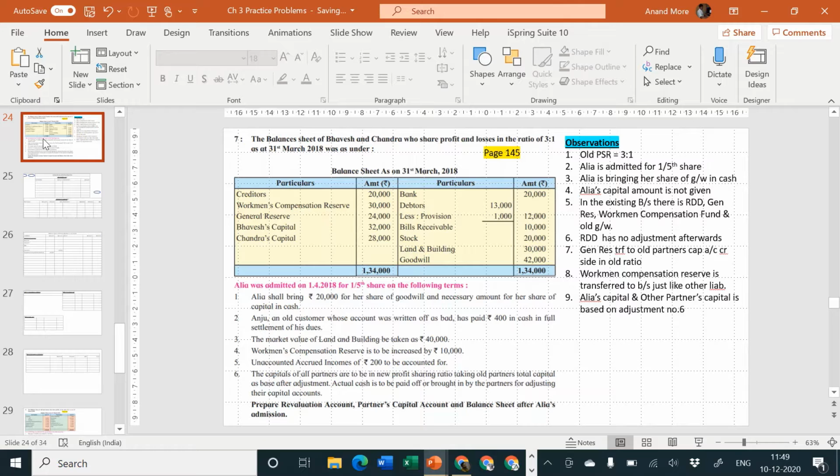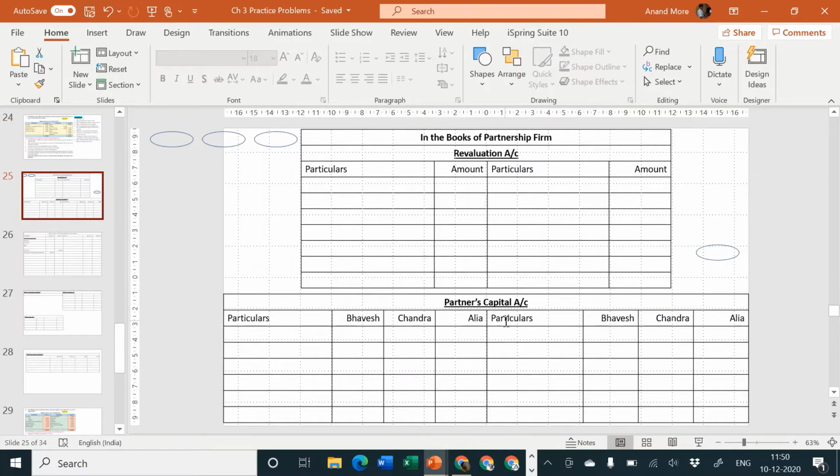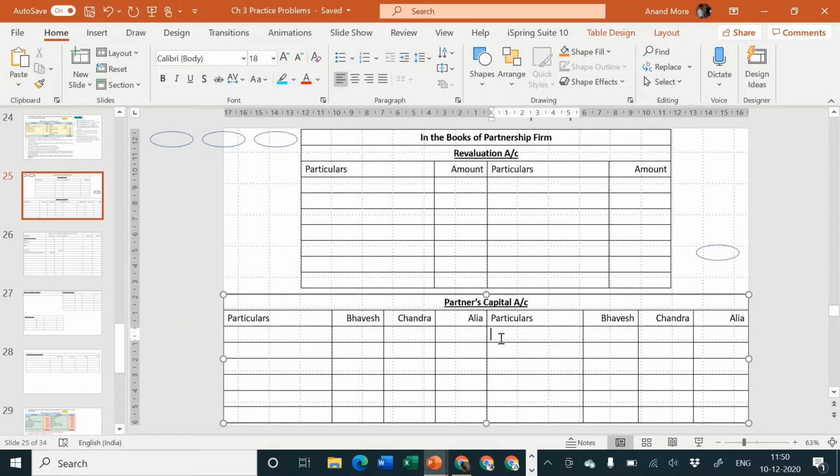Next one is general reserve, that will go to old partners capital account credit side in old PSR. 24,000 to be divided in old PSR, that is 3:1. So 24,000 divided by 4 goes to 6,000. So old partners capital account credit side by balance brought down, we'll write this amount afterwards when we get it. Currently we are getting by general reserve.